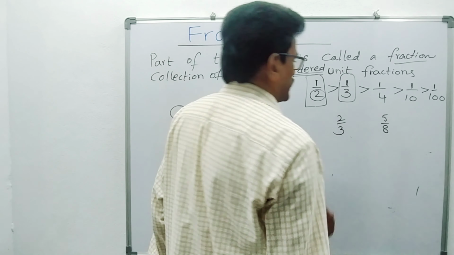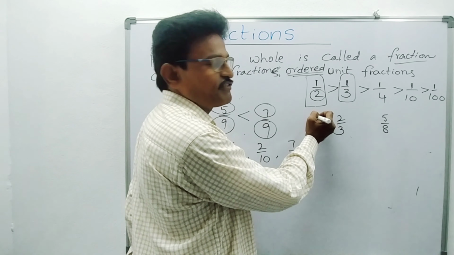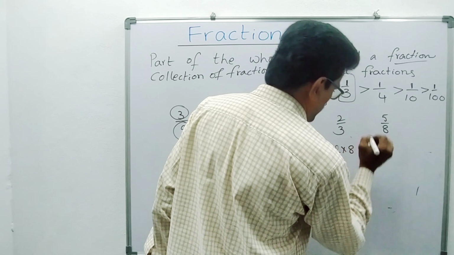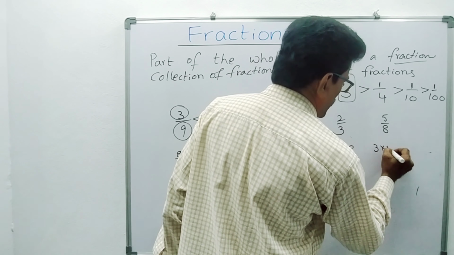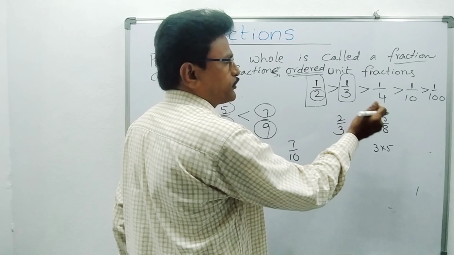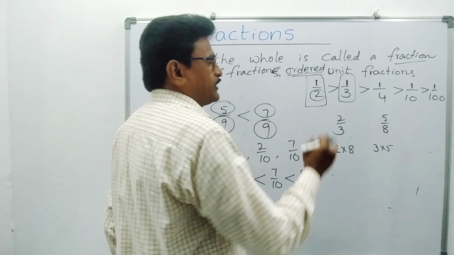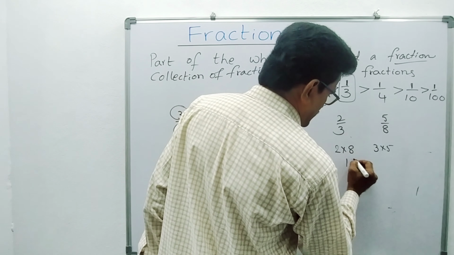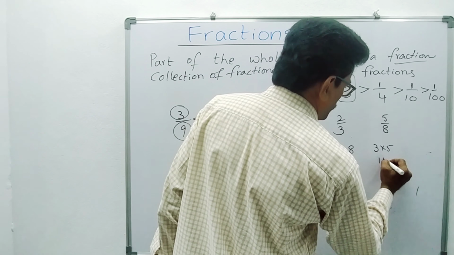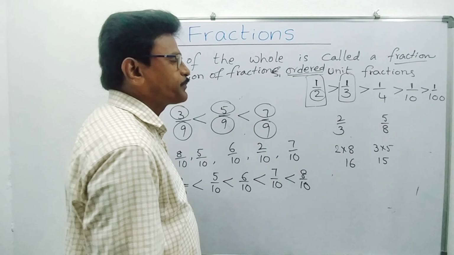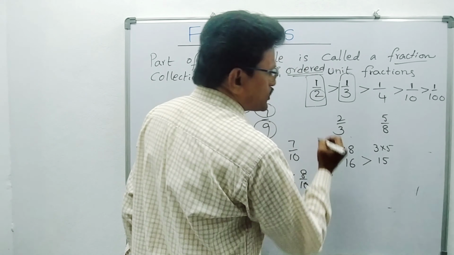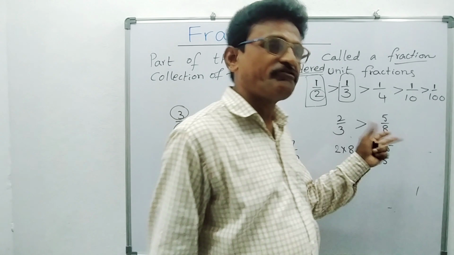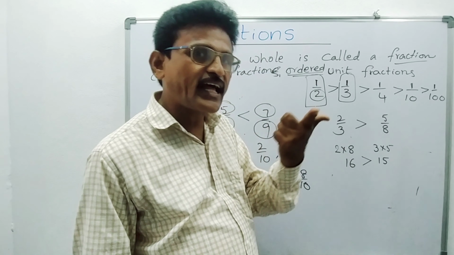See, you do one thing. Numerator of the first fraction into denominator of the second fraction: 2 eights are 16. Then what you are doing is numerator of the first fraction into denominator of the second one, and denominator of the first one into numerator of the second one. 2 eights are 16 and 3 fives are 15. Now which is bigger here? 16 is the bigger one, so 2 by 3 is the bigger one. Simple. 2 by 3 is bigger than 5 by 8. Within seconds you can calculate.